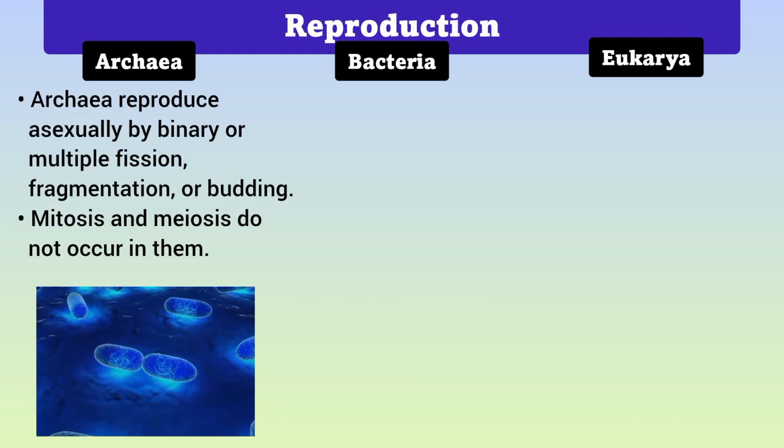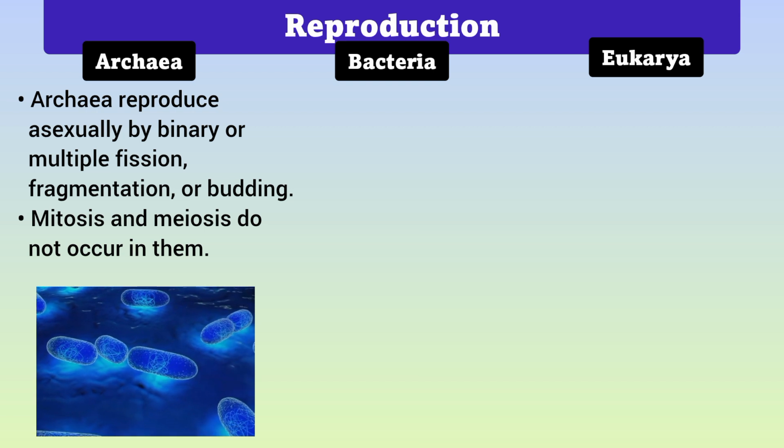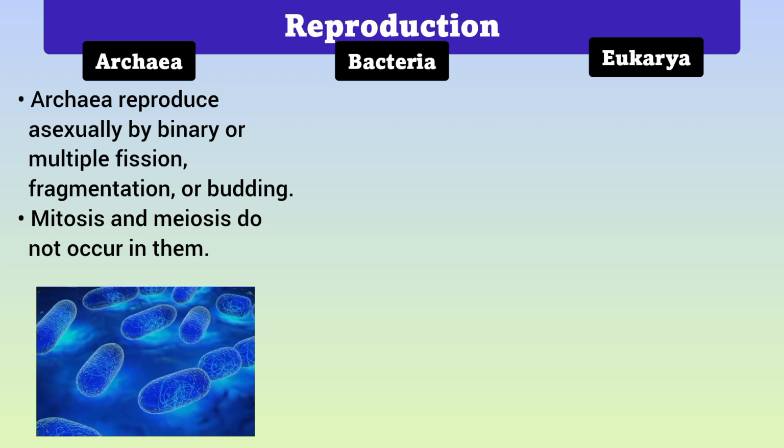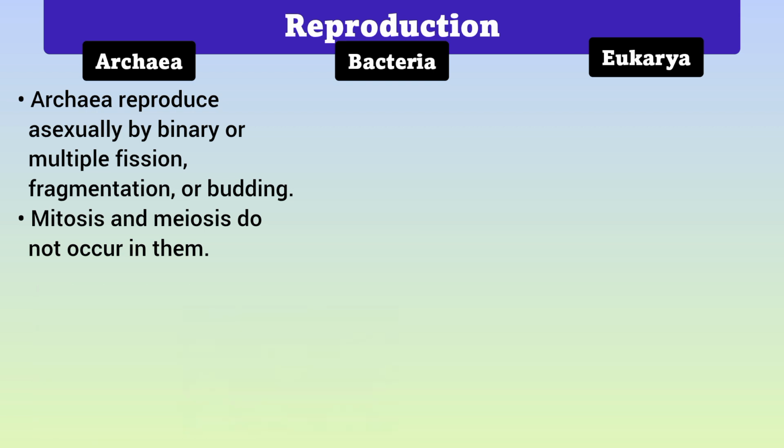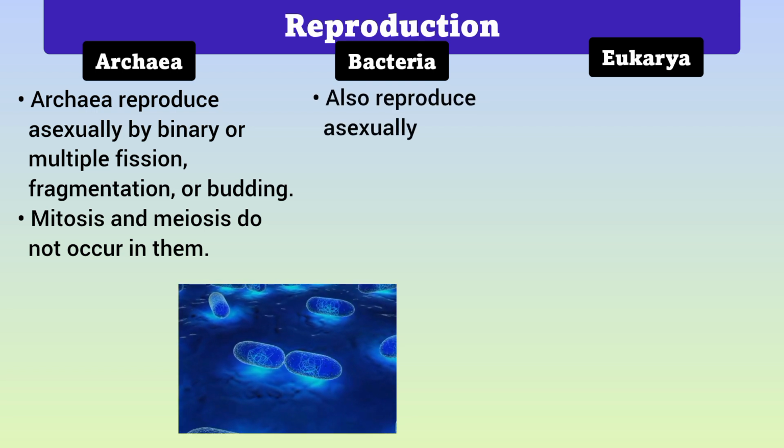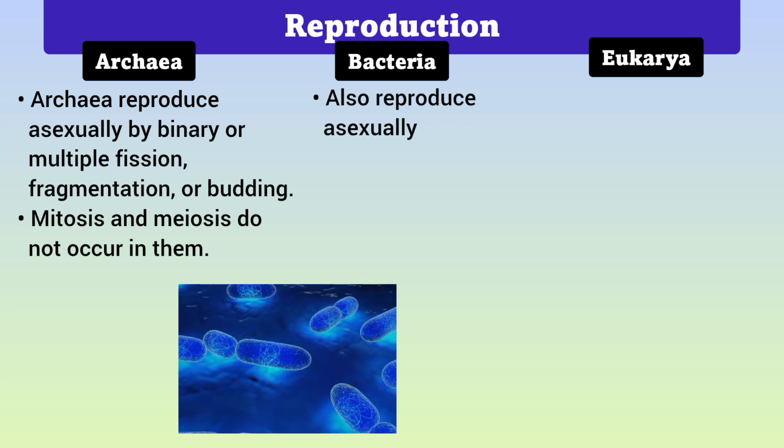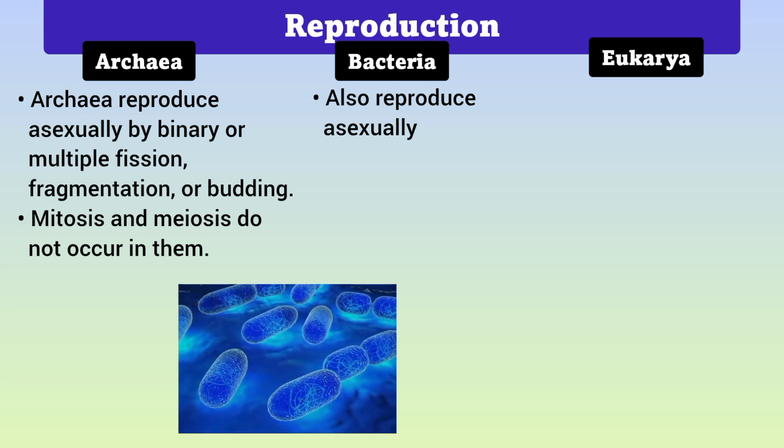Archaea reproduce asexually by binary or multiple fission, fragmentation, or budding. Mitosis and meiosis do not occur in them. Bacteria also primarily reproduce asexually through binary fission, a process where a single cell divides into two identical daughter cells.